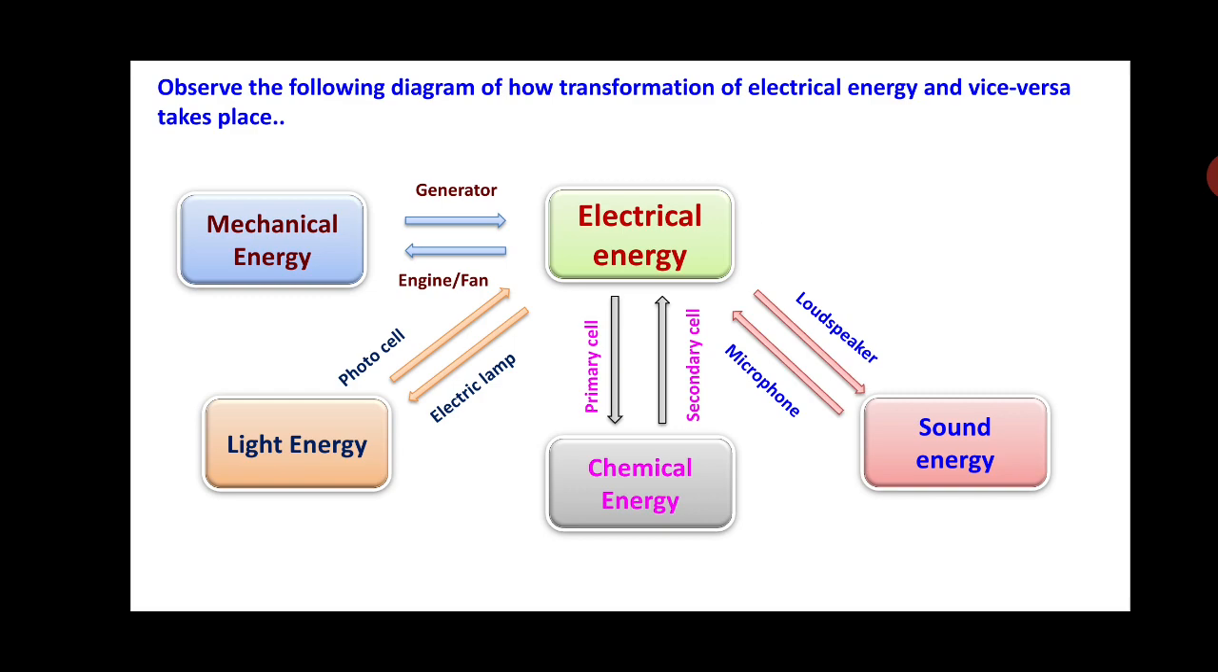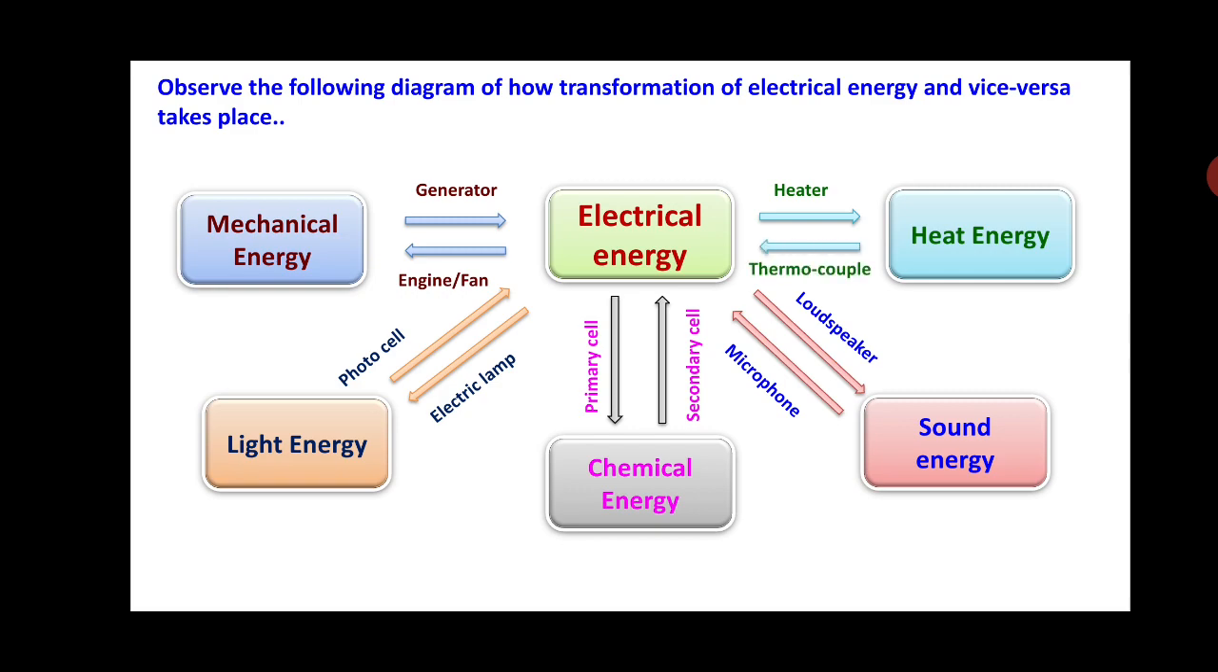Let us consider one more example. This electrical energy is converted into heat energy by the heater. On the contrary, this heat energy is converted into electrical energy with the help of a thermocouple. So this is the dual process happening in this example. Very interesting. So go through it once again properly.